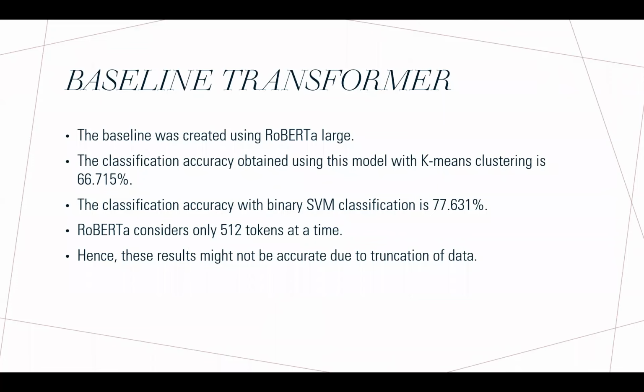Baseline transformer. Our baseline used is RoBERTa large, which is a transformer. We use this to create embeddings, which are used to get an accuracy of 66.7% on k-means and 77.63% using a simple SVM classifier. RoBERTa only uses 512 tokens at a time, hence we lose out a lot of information.